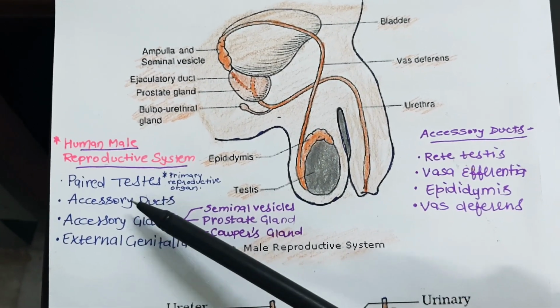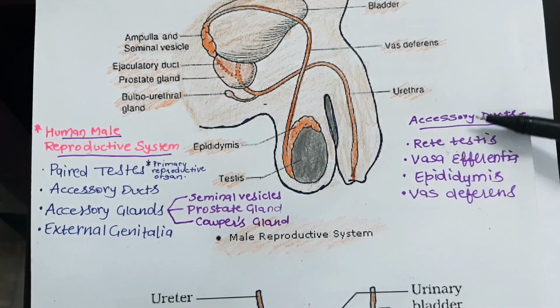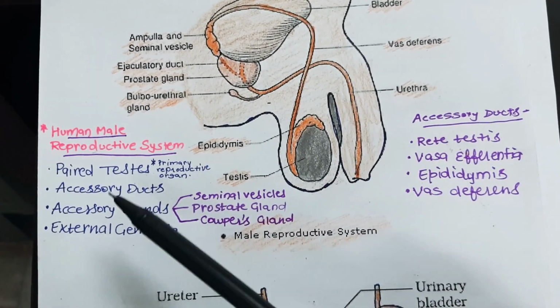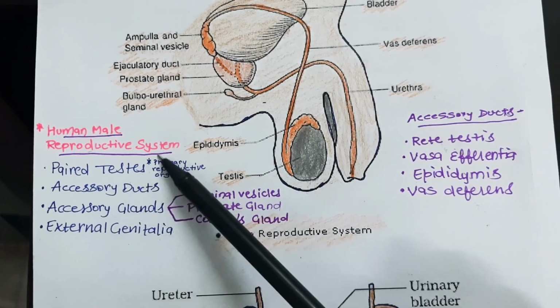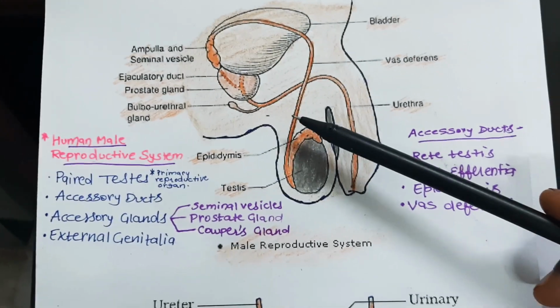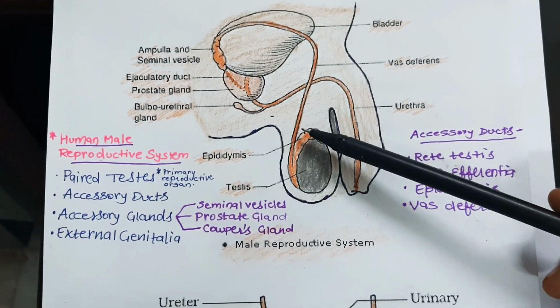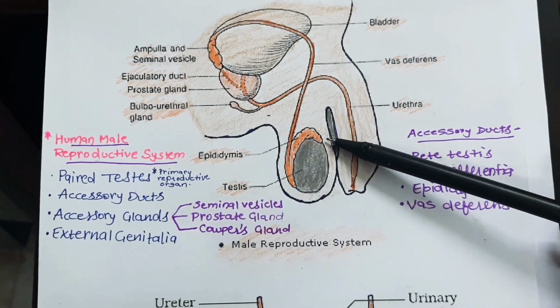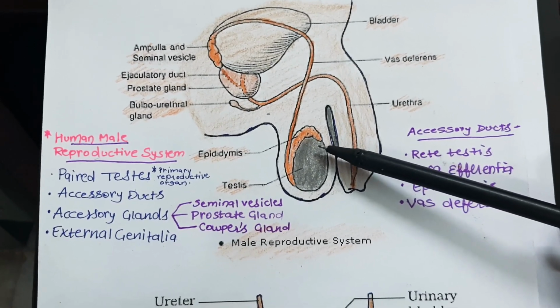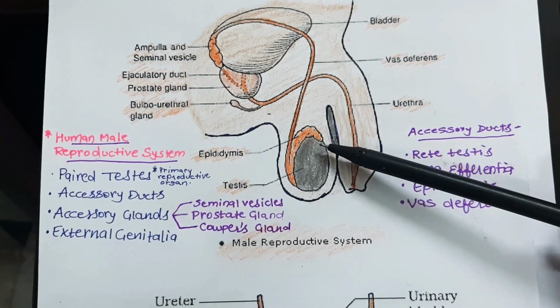So in case of accessory ducts, I will discuss later on about various accessory ducts. Now my focus is mainly on the testes. So you must know that testes are the primary sex organs which produce sperms as well as the steroidal hormone known as testosterone, or you can call it androgen.